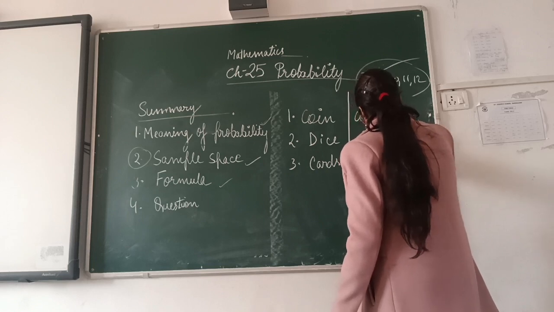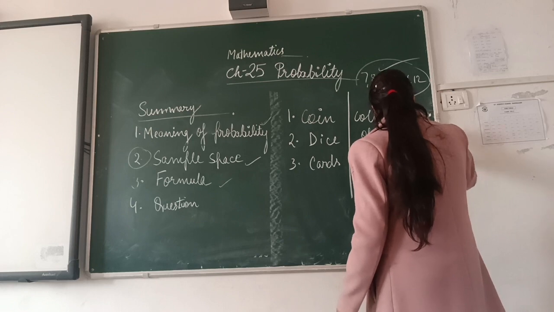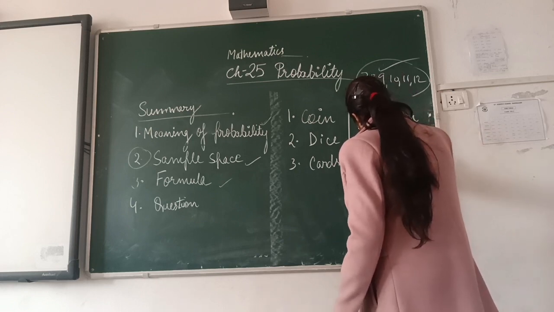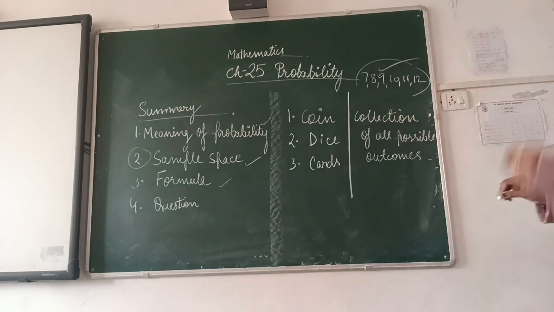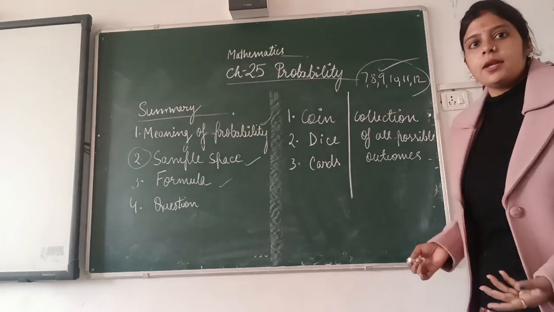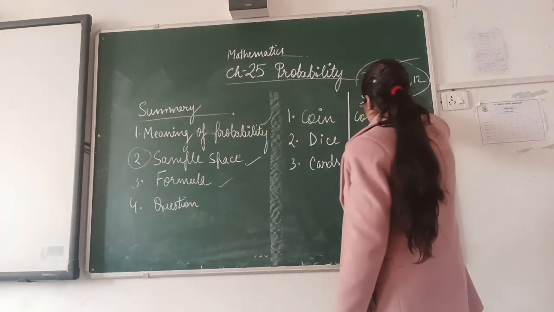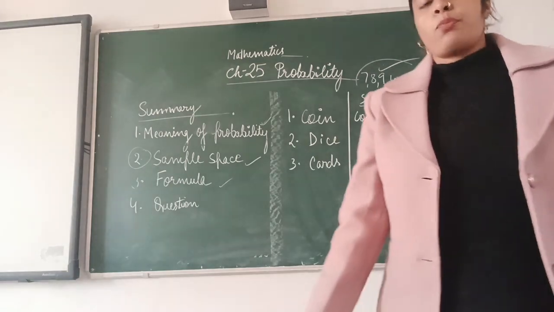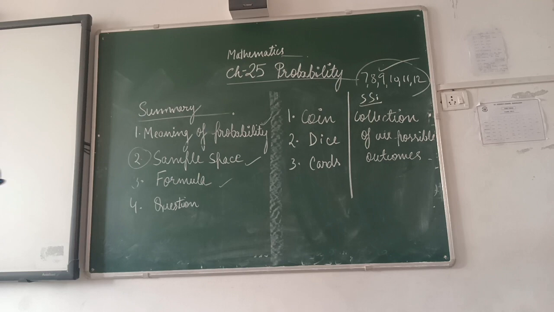Collection of all possible outcomes of a particular event is known as a sample space. Now let us try to discuss this sample space term with three examples.